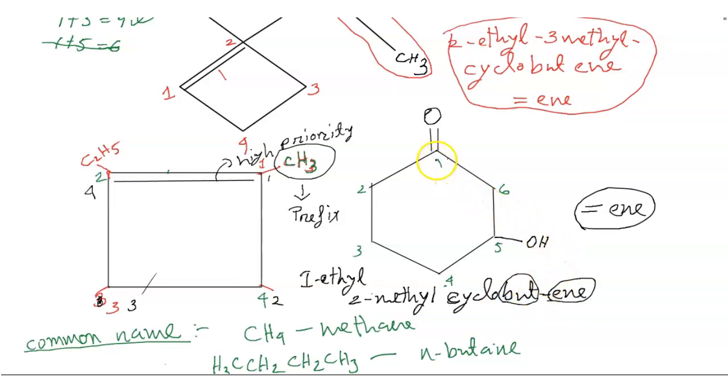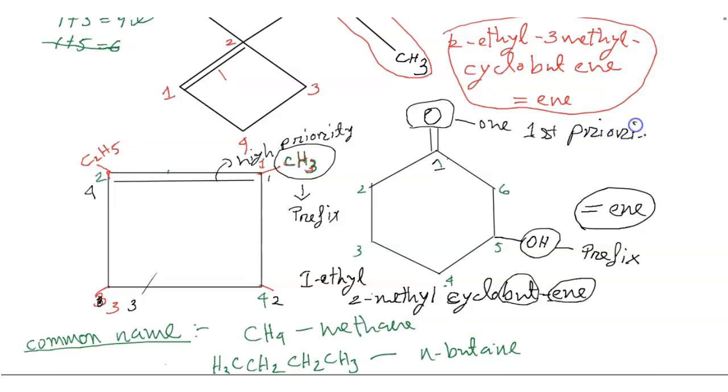And now let us talk about this picture. Let's number this diagram 1 2 3 4 5 6. We can number this way, and the hydroxy is my prefix. As the O is the first priority, because this is the ketone, ONE is my first priority. So friends, whatever we get.